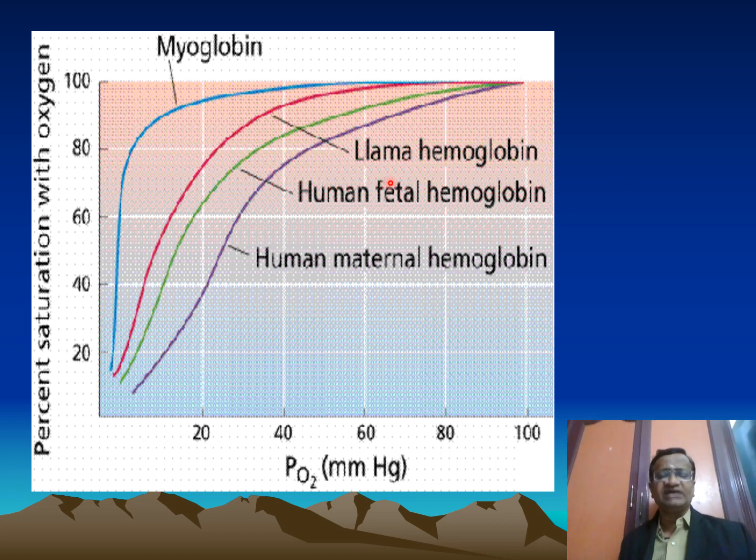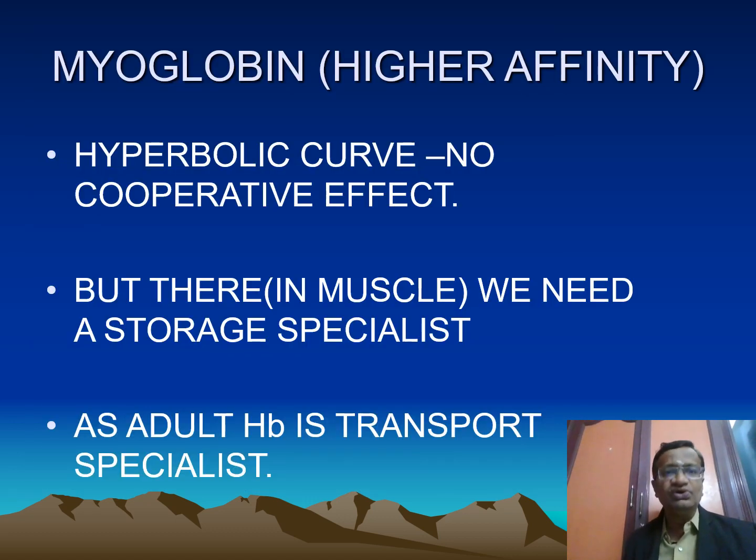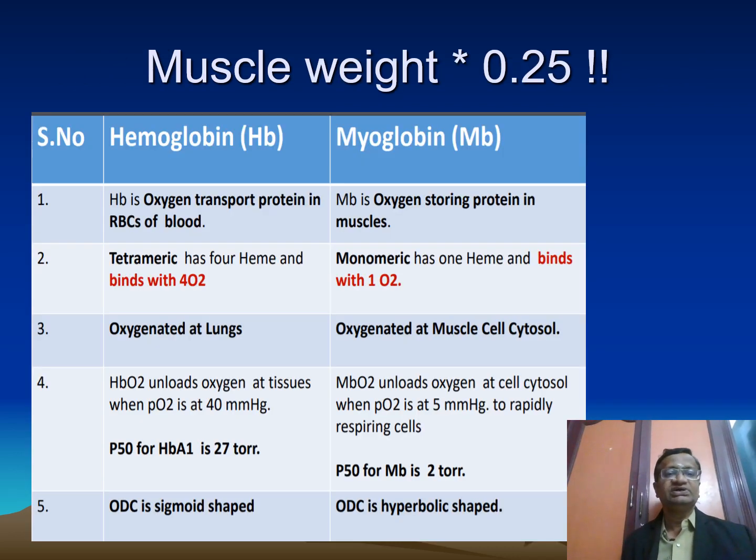So many races are there: human fetal, human maternal hemoglobin, human fetal. See here, there is no sigmoid shape at all. Offload, onload, nothing will come. So myoglobin has got no cooperative effect, a hyperbolic curve. Yes, it is a storage specialist, and adult hemoglobin is a transport specialist.